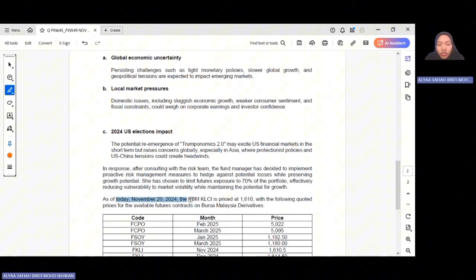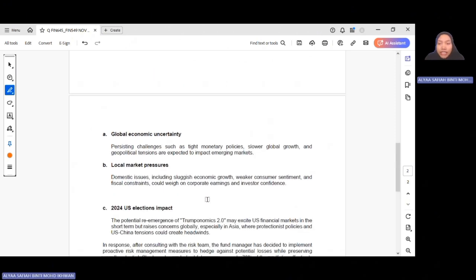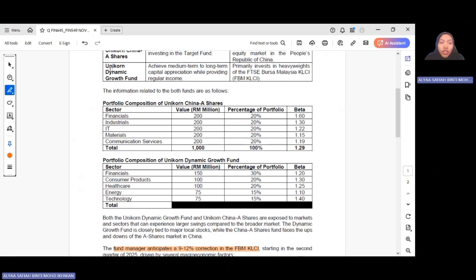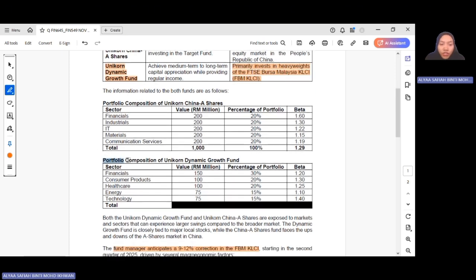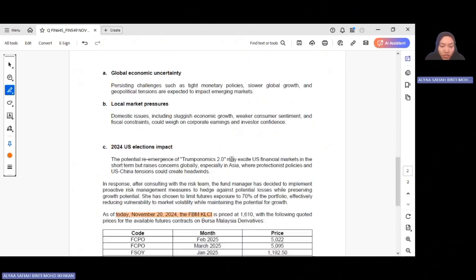So here it shows us that this question is only focused on the Dynamic Growth Fund, where the investment primarily invests in the heavyweights of the FTSE Bursa Malaysia KLCI. You need to highlight this portfolio composition to make sure that you do not miss the information. Second, we go to the price.